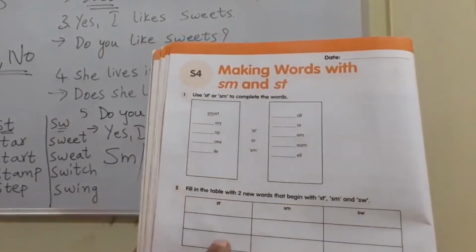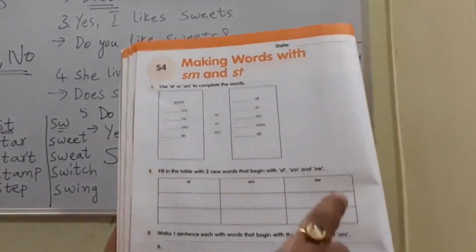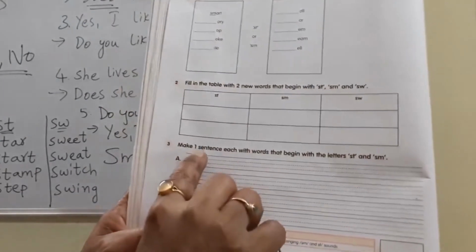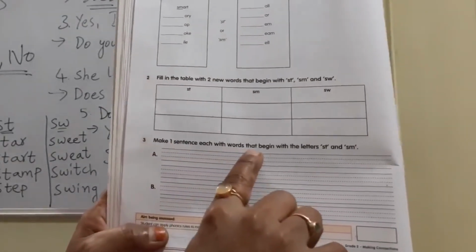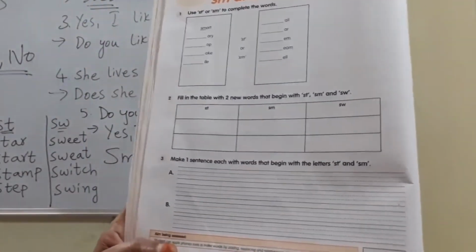With ST, what new words can you frame apart from these? With SM, with SW, you have to fill in this box. And the last one is make one sentence each with words that begin with the letters ST and SM. Using the ST and SM words, you have to make one sentence. That's what you have to do for this exercise.